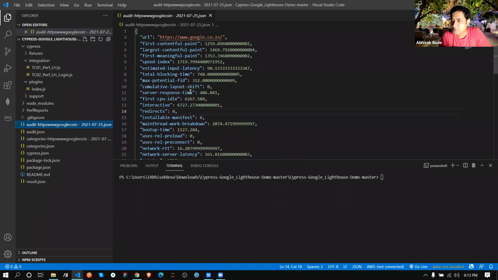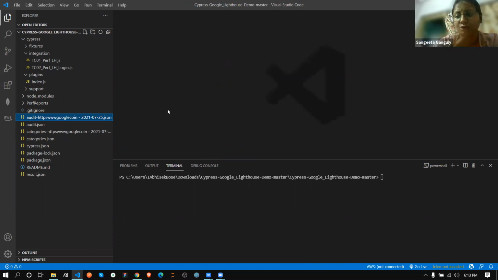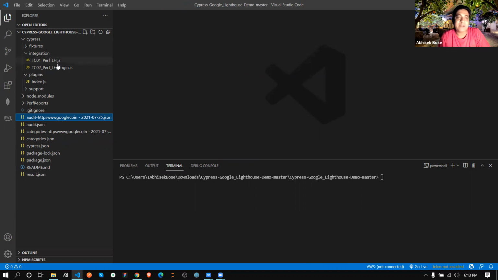But you don't need to see it this way, like a raw way. The parameters we'll have to mention manually in this audit. Again, I'm saying this is the report that is going to be generated. You don't need to do anything. But what you need to write, I'm going to showcase.